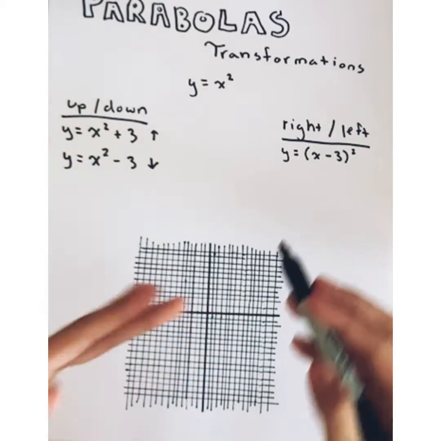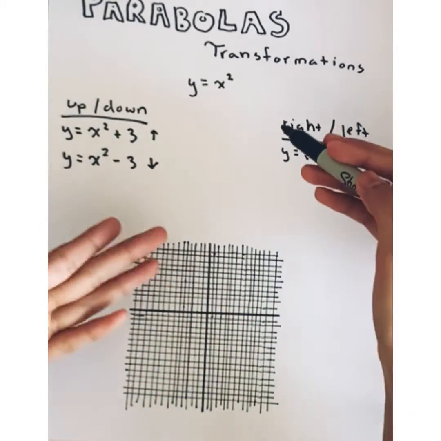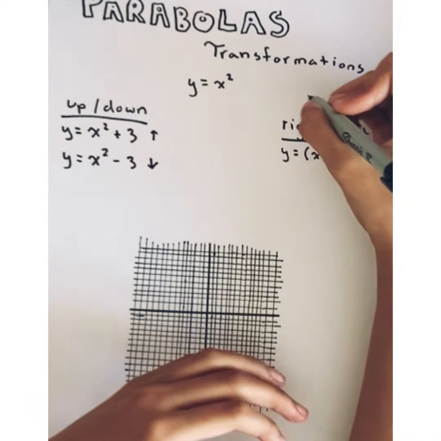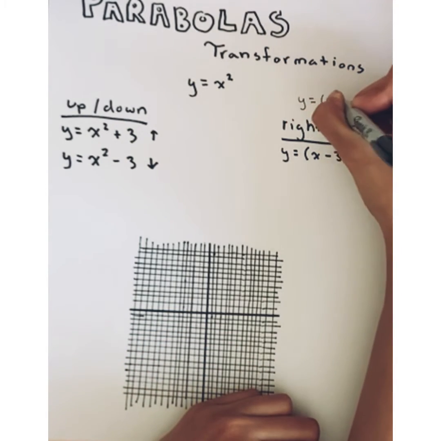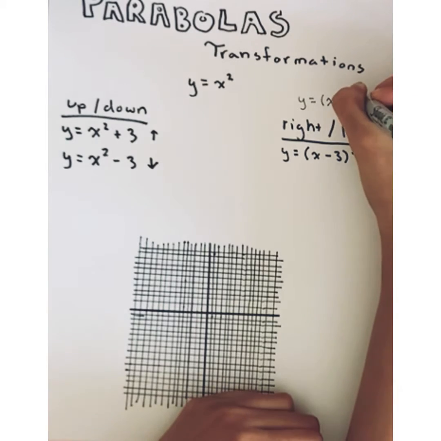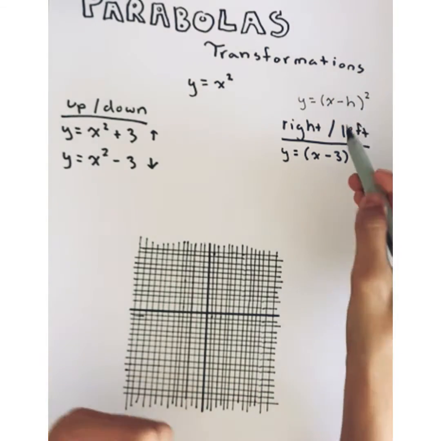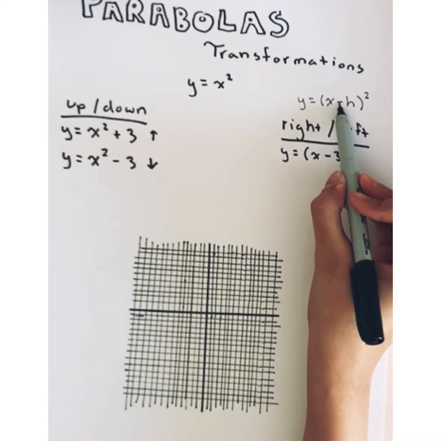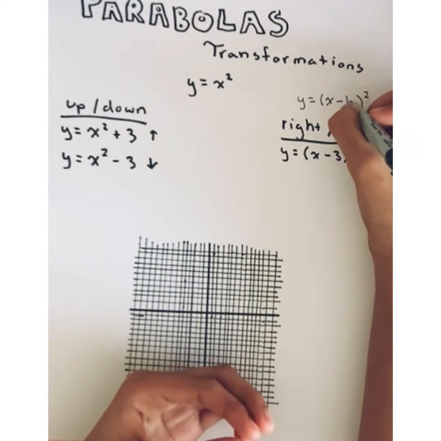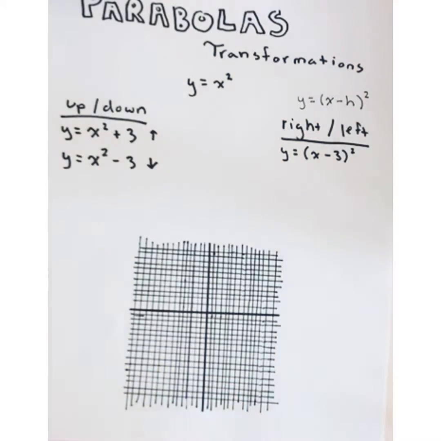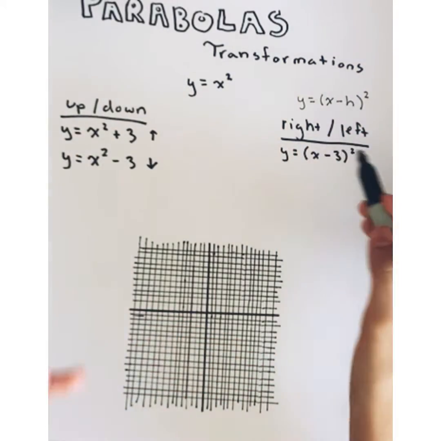So the original equation for this is y equals x minus h, squared. H is just the amount we're moving it by. So the original has a minus sign, right? And we want to move it to the right by 3. If you put a positive 3 in h's spot, it would be negative, right? And so when we do that, that moves it to the right.